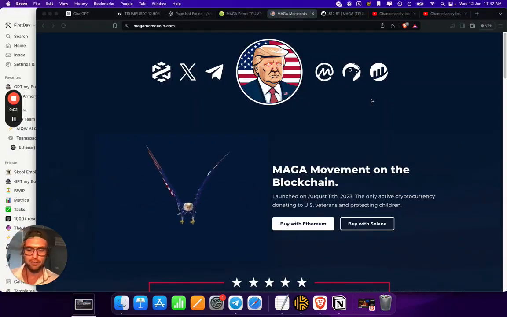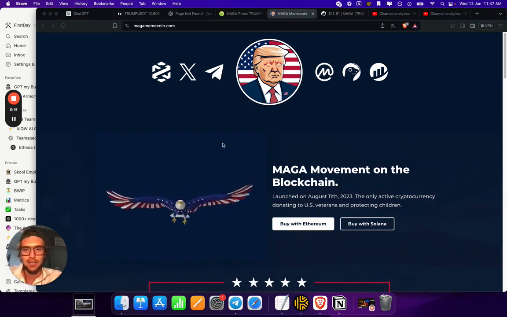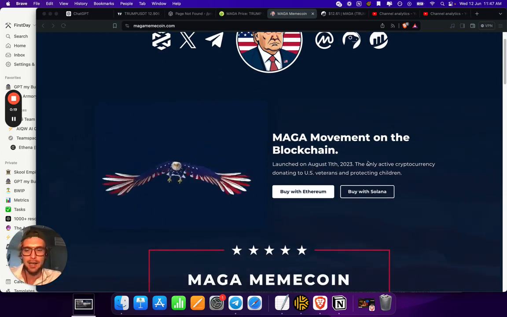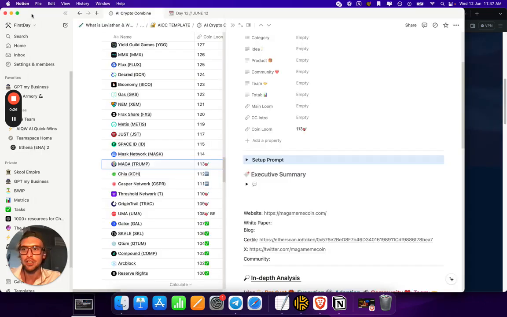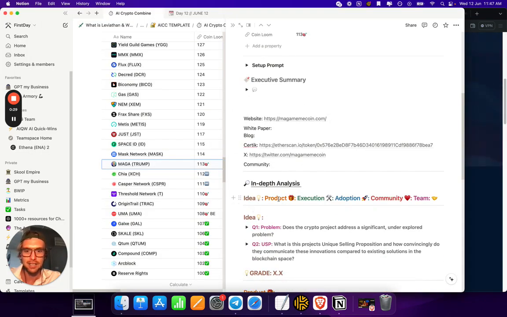Alright, what's up everybody? We are back here with another AI crypto review. A little bit of a different one here. We're going to be looking at MAGA meme coin, Trump is the ticker. Obviously this is going to be a little bit different because this is a meme coin, and really the utility behind it, and all of the things that we typically judge in this series, as you can see here, the idea, product, execution, adoption, community, and team. I mean, it kind of all hinges on the meme, right? It's all that Donald Trump.